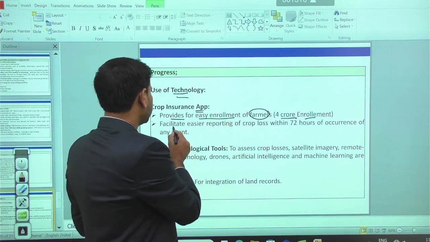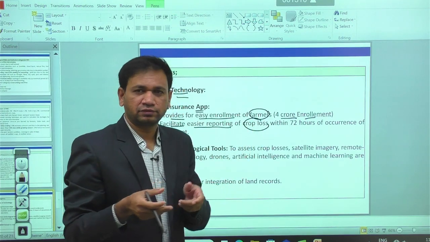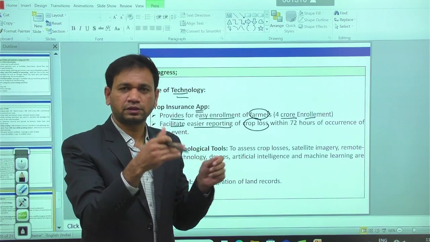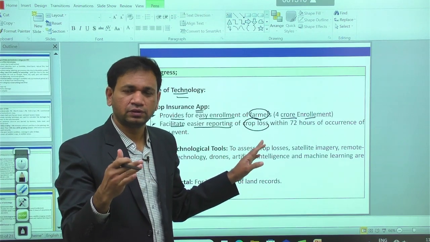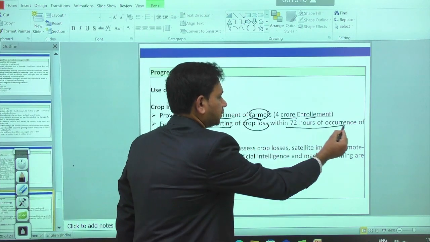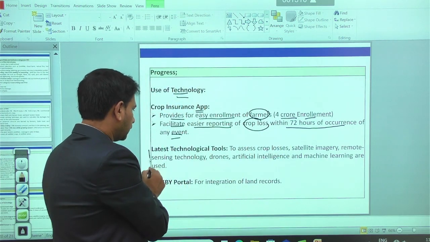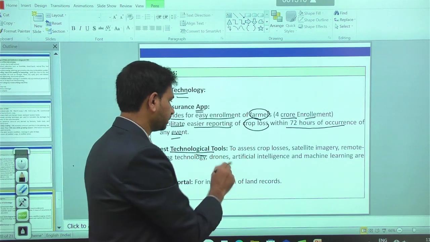It facilitates easier reporting of crop losses. Within the application, whenever you have damages, you can take photographs from the mobile and upload them in the application. According to that, the related agencies coordinate with the farmers to provide compensation, within 78 hours of the occurrence of any event. That is the condition.